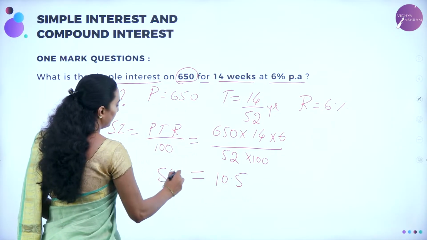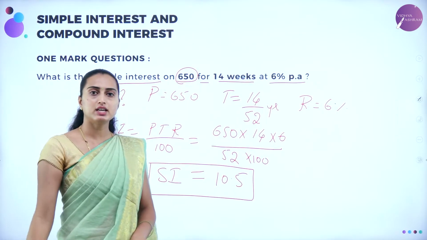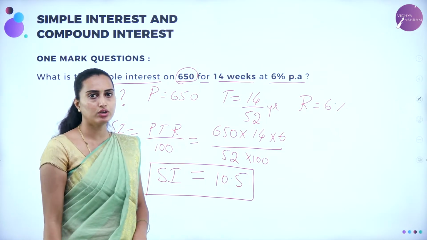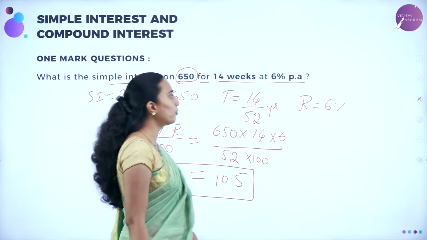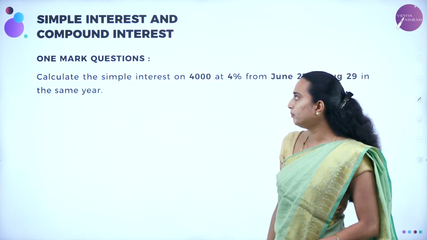That is your simple interest. Okay? 10.5 is the answer for this question. Understood? Okay? I think you understood this problem. We'll move on to the next problem.